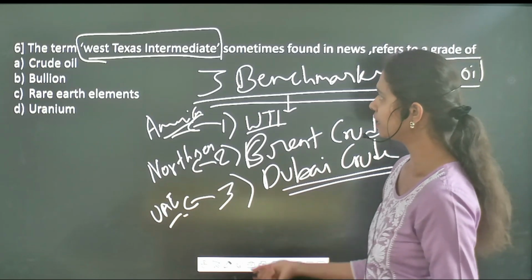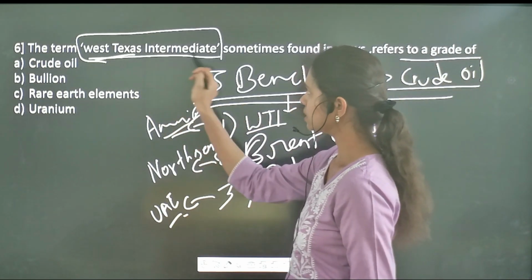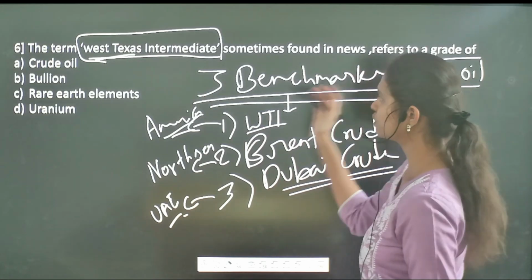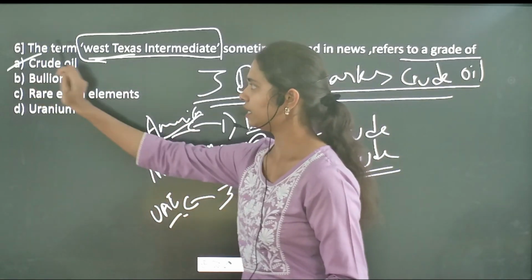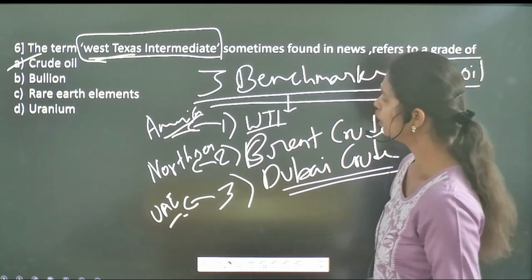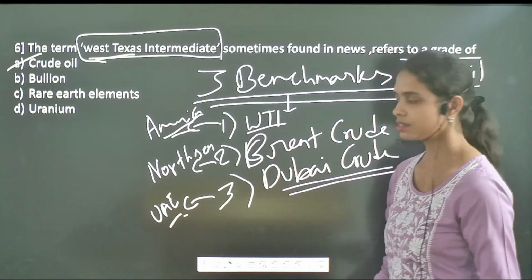So here, what does this term West Texas Intermediate actually refer to, which of the following grades? Here it has been directly given, it is talking about crude oil. So option A is the correct statement.